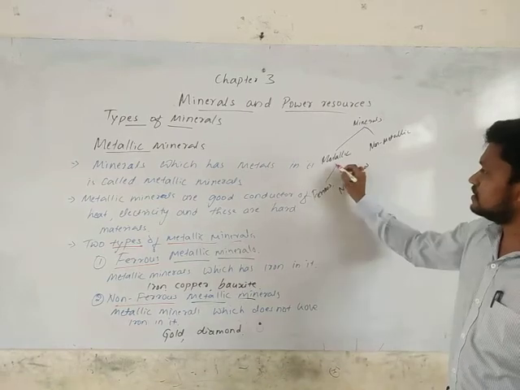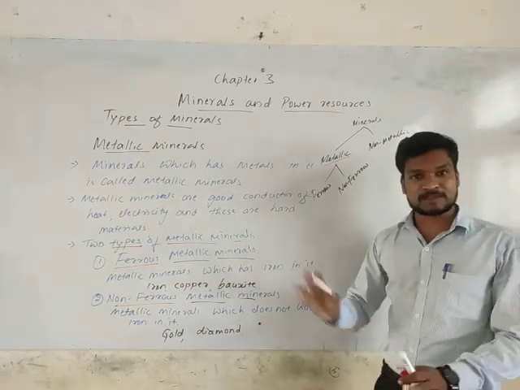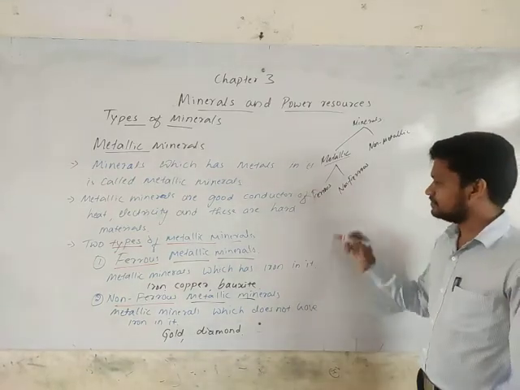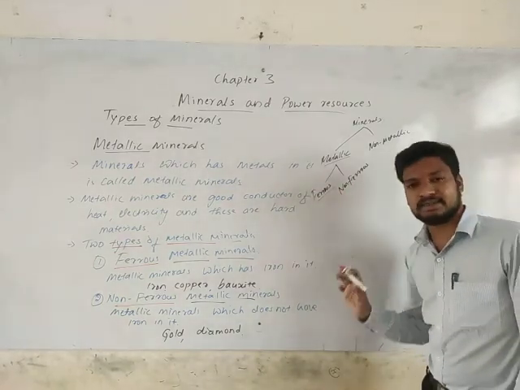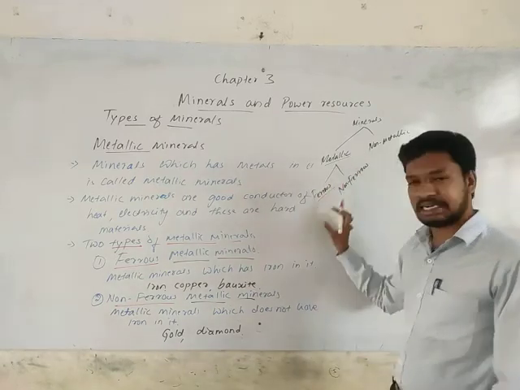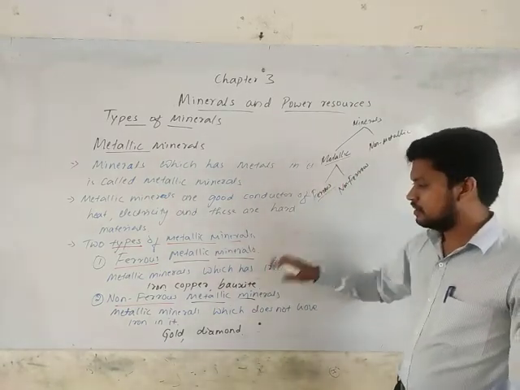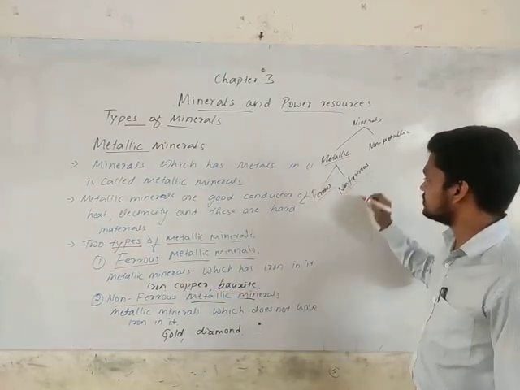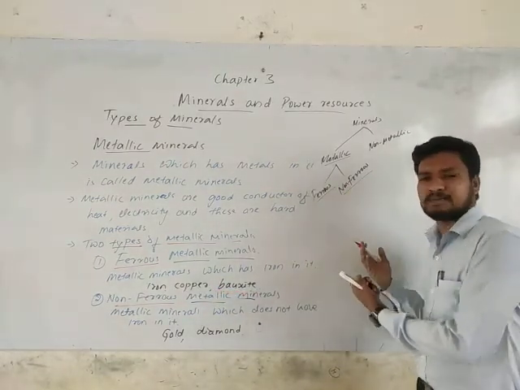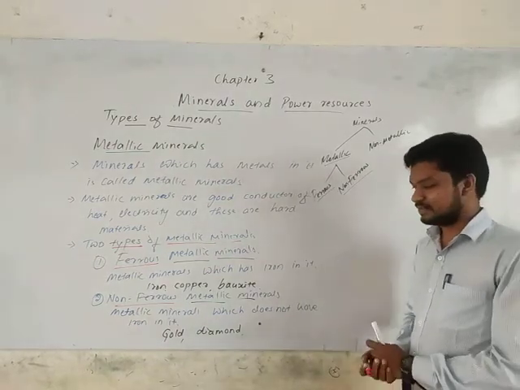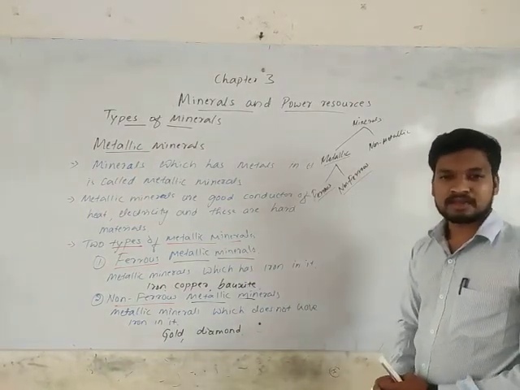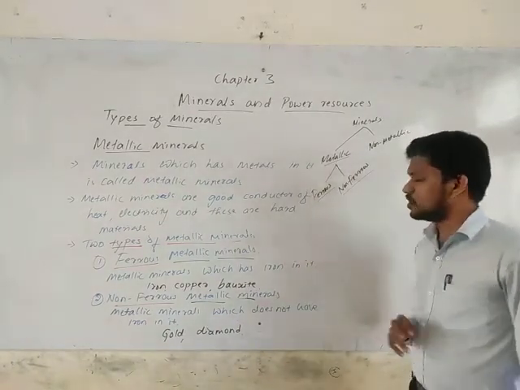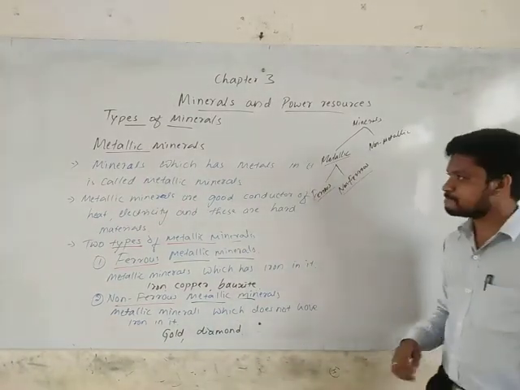So we discussed the metallic minerals, the minerals which have metal content, metal minerals, which are very hard. Then ferrous, like iron: the metallic minerals which have iron content in them are the ferrous metallic minerals, like iron, copper, bauxite. And the non-ferrous are the metallic minerals which don't have iron content in them, like gold, diamond. It's very hard, but iron content is not there in it. It's non-ferrous.